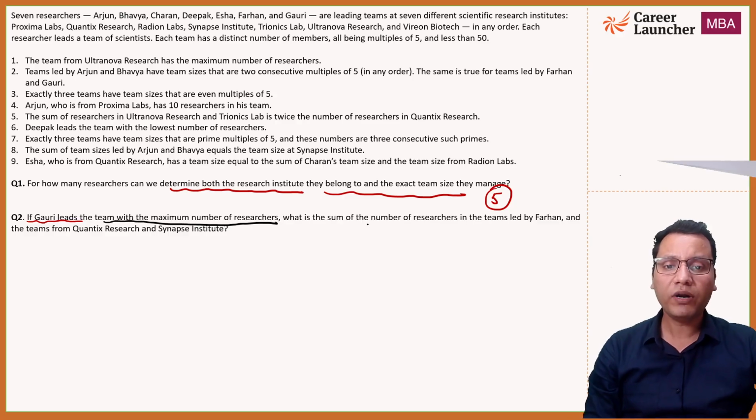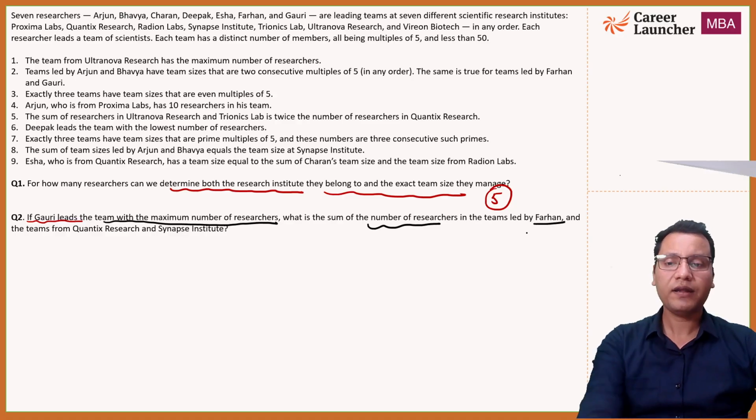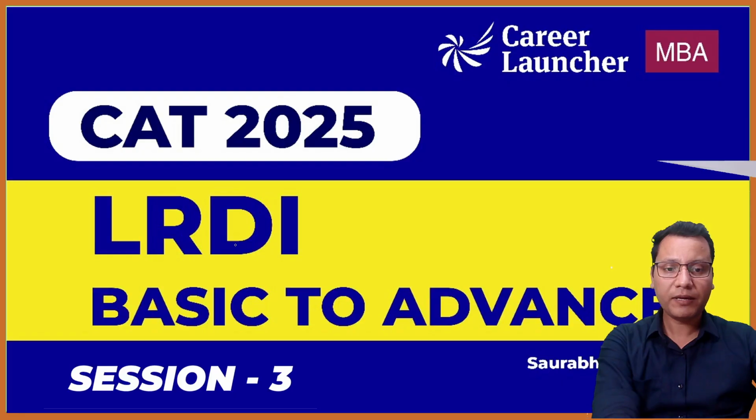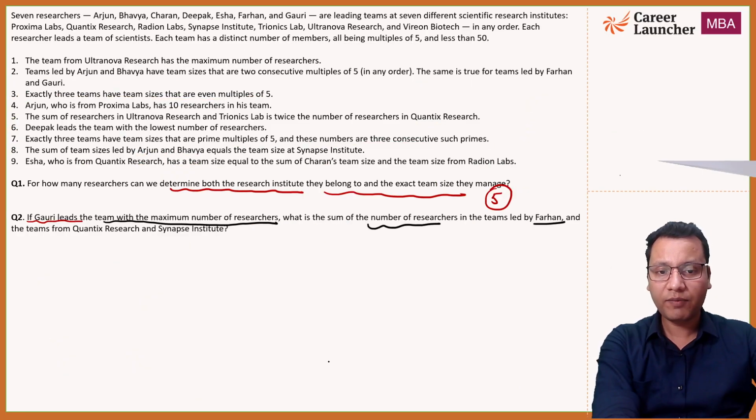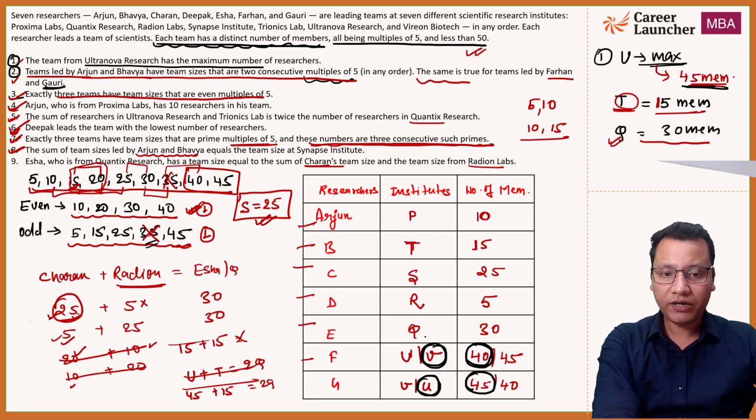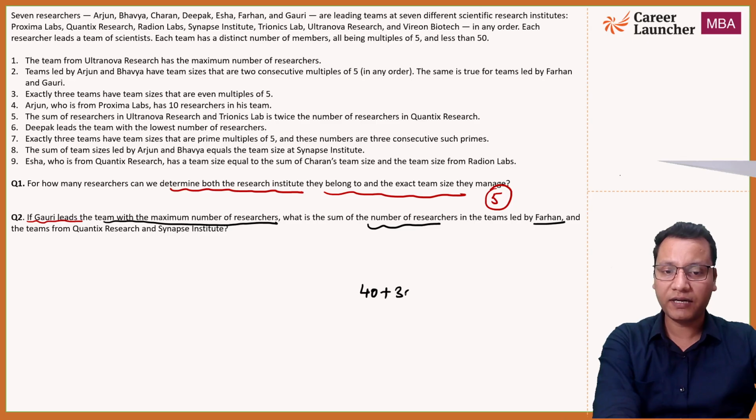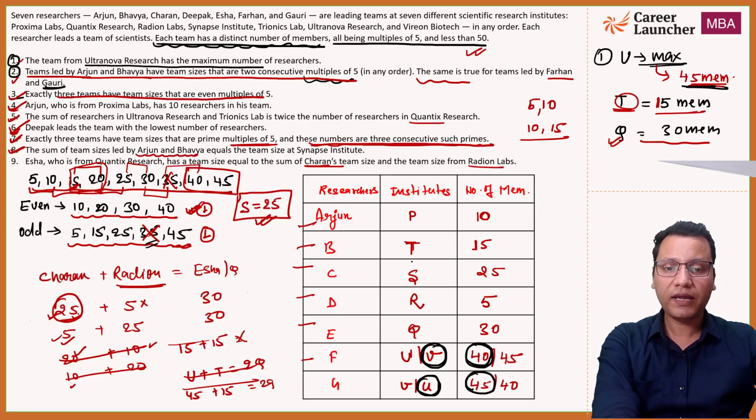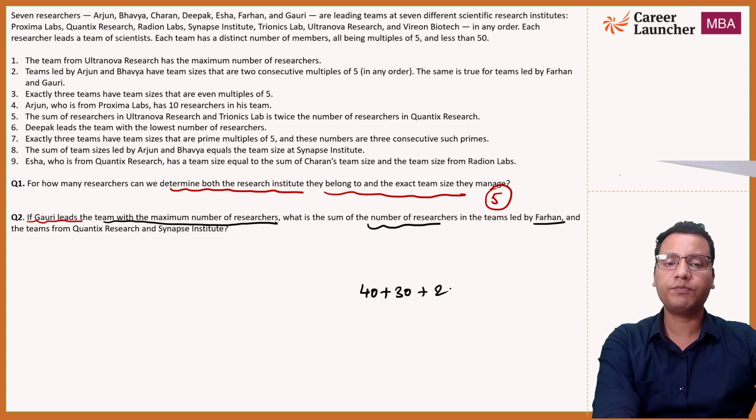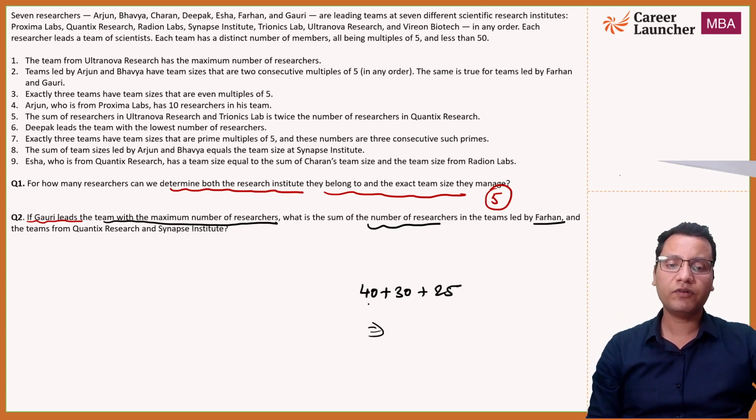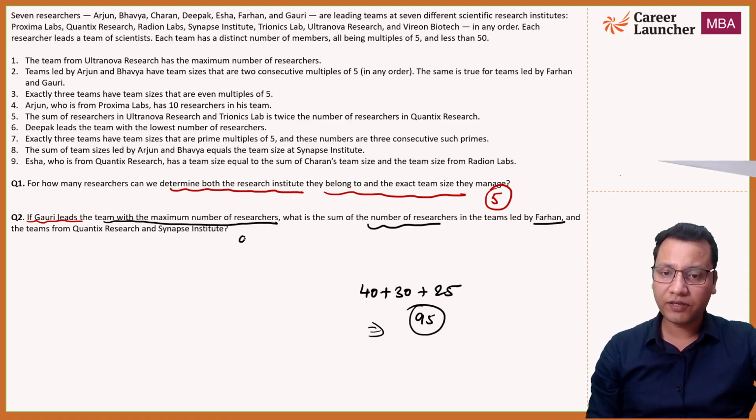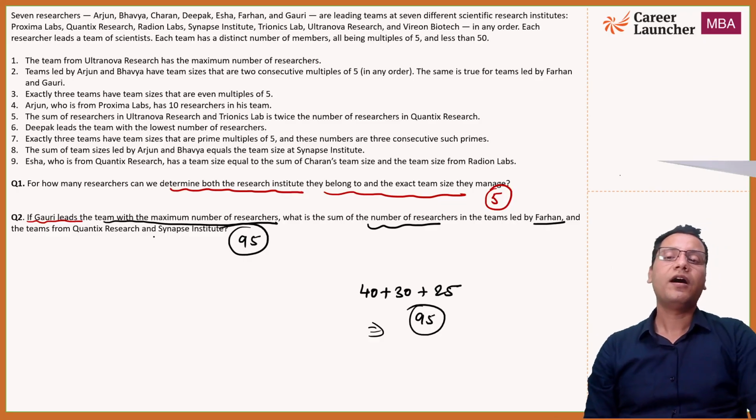Then आगे पढ़ते हैं. What is the sum of the number of researchers in the team led by Farhan and the team Quantix and Synapse? Farhan will have 40 members. So Farhan is 40 plus Quantix में कितने members हैं? Quantix में 30 members, so 40 plus 30 plus Synapse में कितने हैं? Synapse में S will have 25, so this is plus 25. So the total number of members will be 70 plus 25, that is 95. So the answer for the second question is 95.